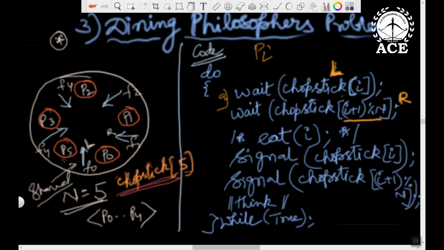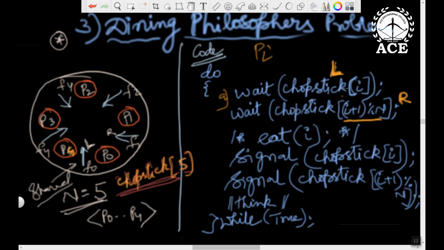5 mod 5 is 0. So for philosopher 5, I think this should be 4, sorry. Philosopher 4, because 0, 1, 2, 3, 4. So for philosopher 4, 4 plus 1 is 5, 5 mod 5 is 0. Okay. So the right chopstick address is given by i plus 1 modulo n.